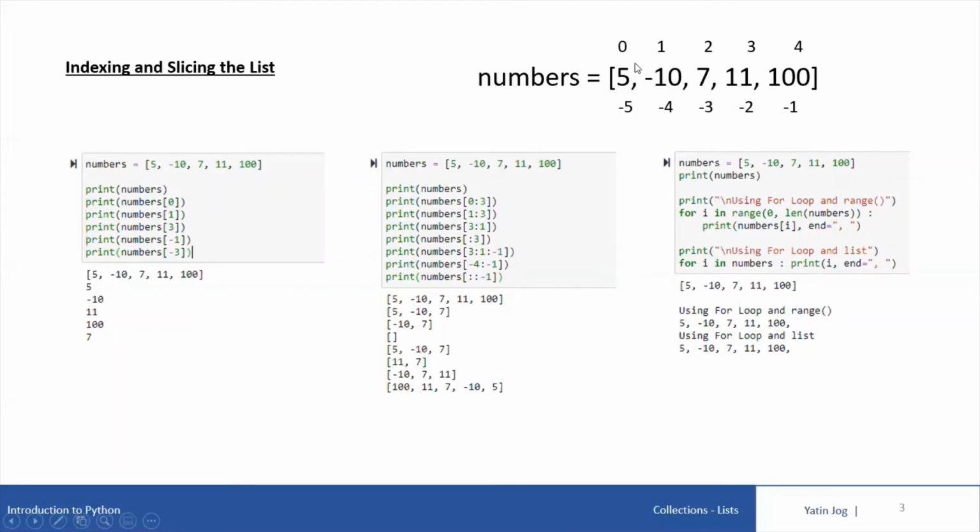Because list is indexed, the index of the first value has to be 0. Always index starts from 0. Because we have 5 values, the last index is 4. As we have discussed, negative indices are allowed in Python. So the last value's index is -1, then 11's index is -2, then -3, -4, and -5. So these are positive indices and these are negative indices. This is a list variable with name numbers.